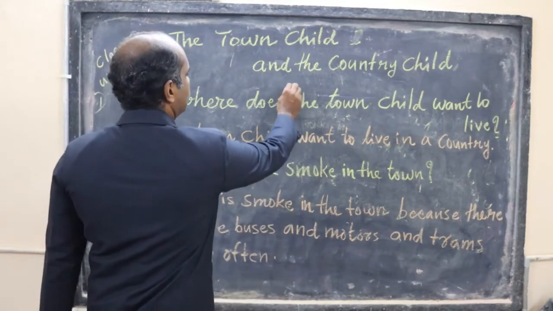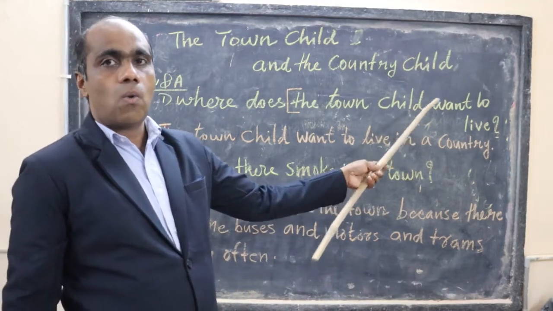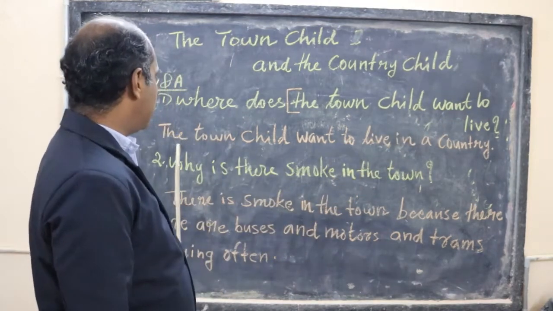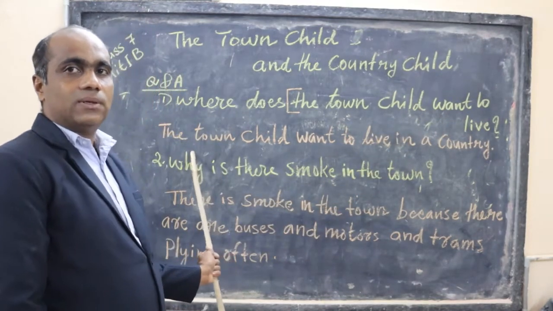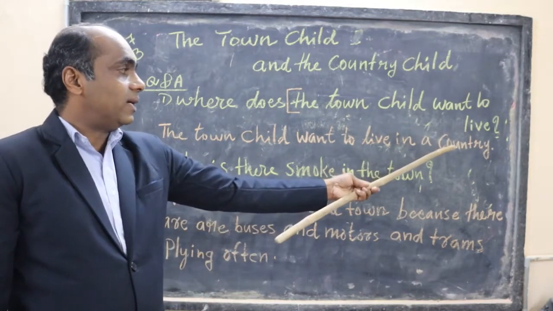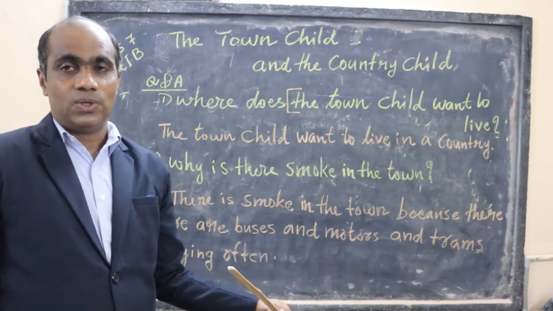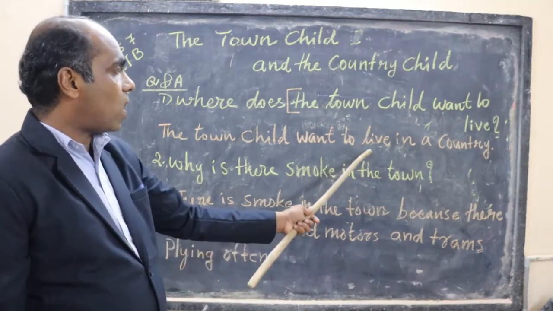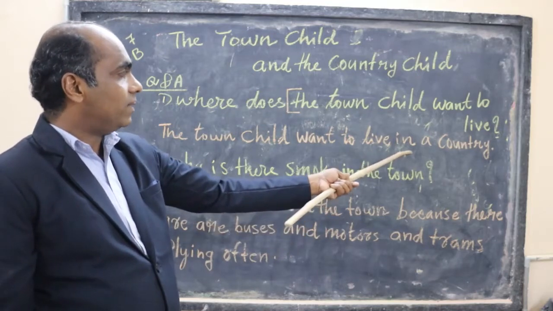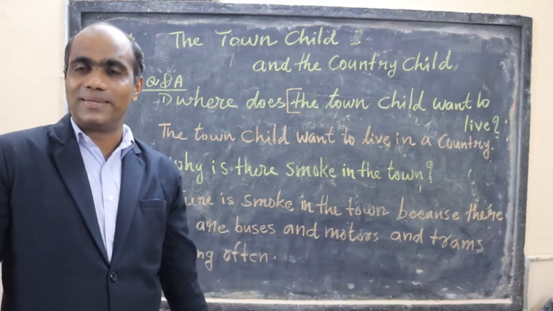See, the town child want to, that part is repeated here. How is that? The town child wants to live in a country. Country means what? A village. So how many words do you have to add here? Only 3 words, and your answer is complete.